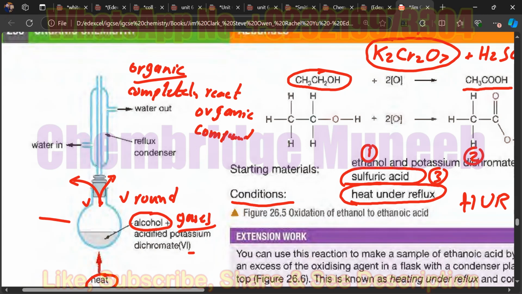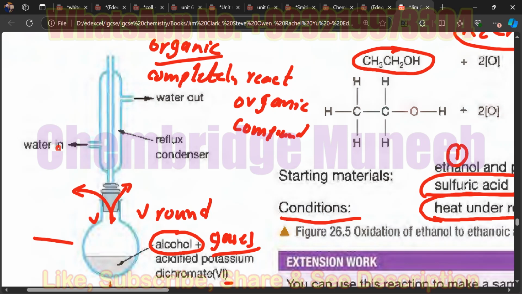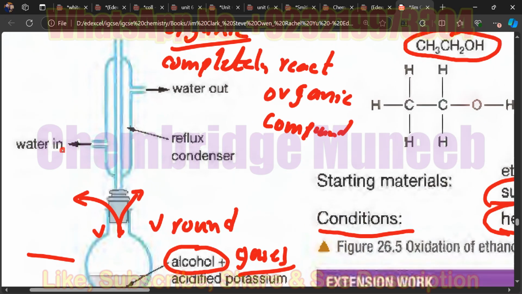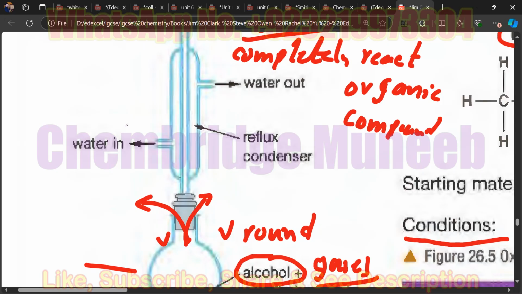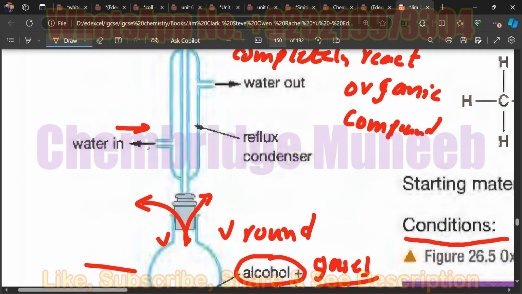There's cool water entering. Yes, exactly. By the way, I think they have mistakenly shown the wrong arrow sign here. The arrowhead should go from left to right, not from right to left.